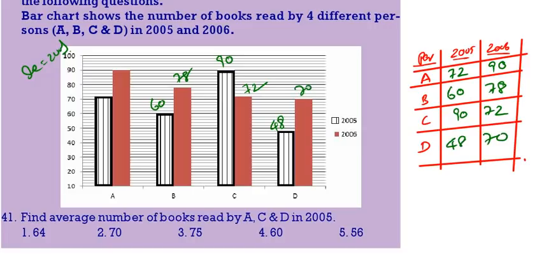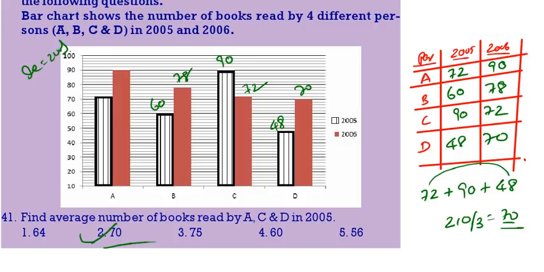Now based on this we should answer the questions. Find the average number of books read by A, C, D in 2005. A 72, C 90, D 48. 72 plus 48 is 120. 120 plus 90, 210. 210 by 3 is 70. The answer is 70. 2 is the correct answer. See the next one.